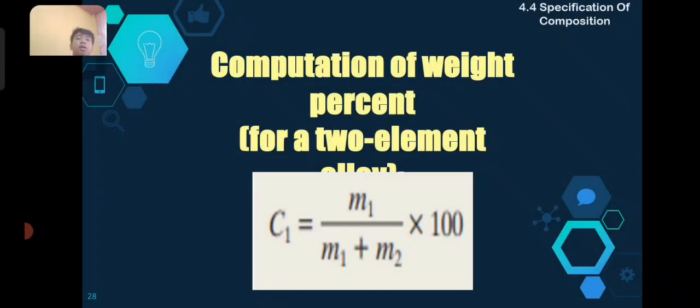So next, computation of weight percent for a two-element alloy. Weight percent is denoted as C sub 1, and M sub 1 and M sub 2 are denoted as the weight of element 1 and 2. So, weight percent is equal to weight of element 1 over weight of element 1 plus weight of element 2, times 100. Times 100 since naka-percentage tayo.